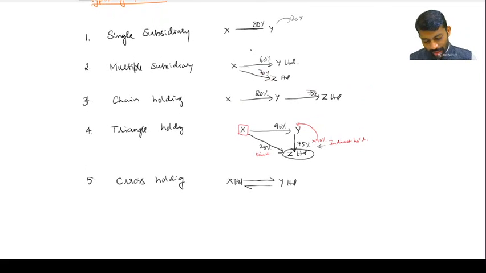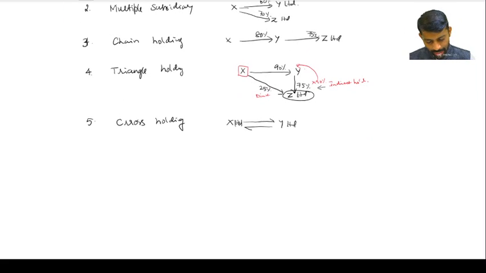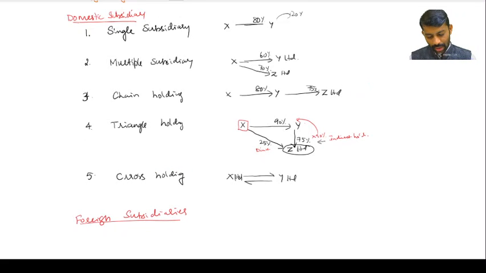Till now, what I said was domestic subsidiaries. Now it can have foreign subsidiaries also. Look here, single subsidiary: in a single subsidiary, that single subsidiary itself can be a foreign subsidiary. Got it?